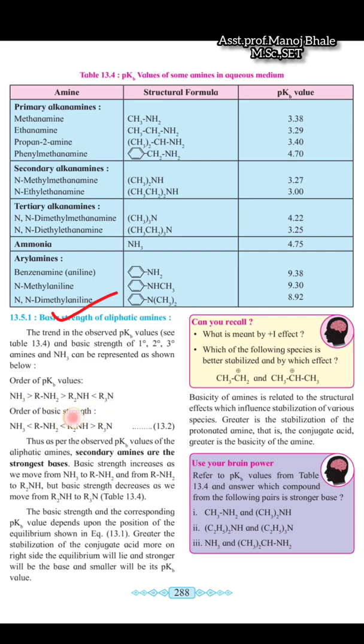If we observe all these values, the secondary amine has the lowest pKb value, so that's why it is the strongest base, and this is the order of basic strength given there. In this order you can observe that the secondary amine has the strongest basic nature as compared to the primary amine, ammonia, and the tertiary amine. So the secondary amines are the strongest bases as compared to all the amines present there.